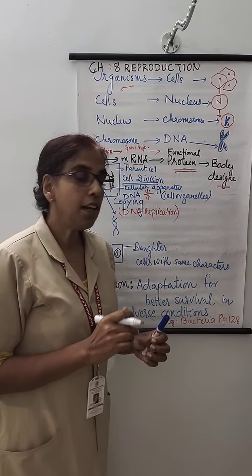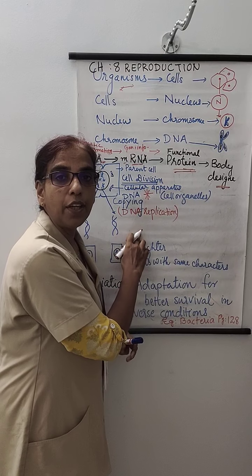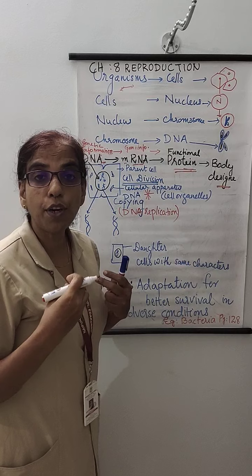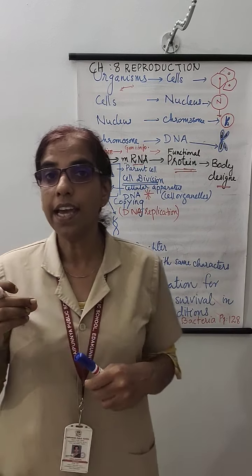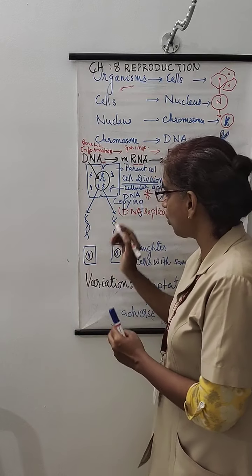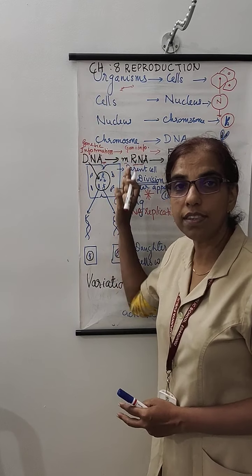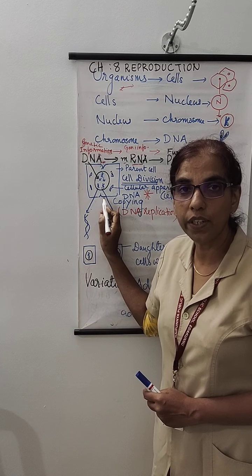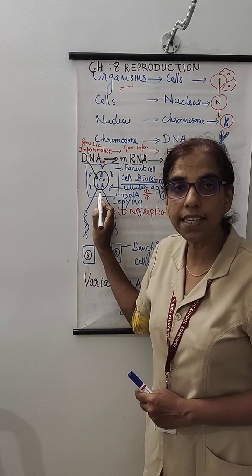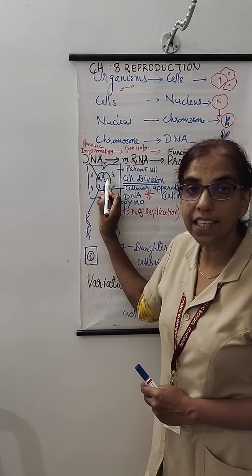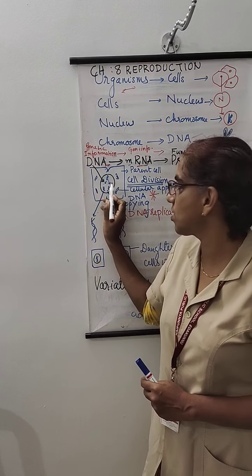Now let us see what this DNA does for making these characters. Children, you can see a cell over here. Alright, now you will concentrate on this side of my board. You can see a cell over here. The cell possesses DNA. You can see inside the nucleus a thread-like DNA is present.